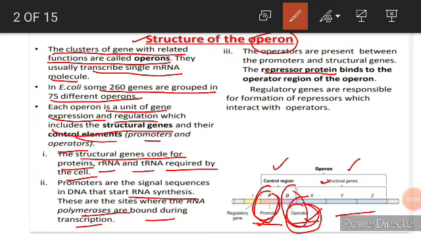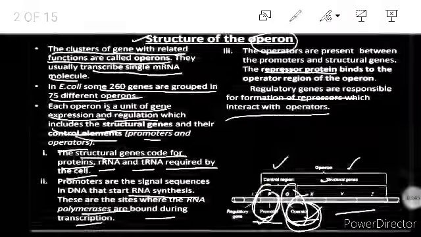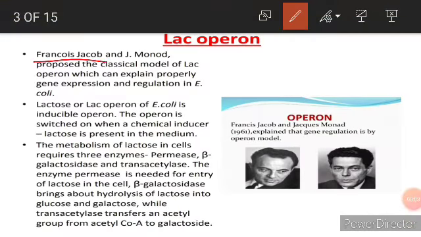At the operator region. Now regulatory genes are responsible for the formation of the repressor which interacts with the operator. Francois Jacob and J. Monod proposed the classical model of the lac operon, which can properly explain gene expression and regulation in E. coli.